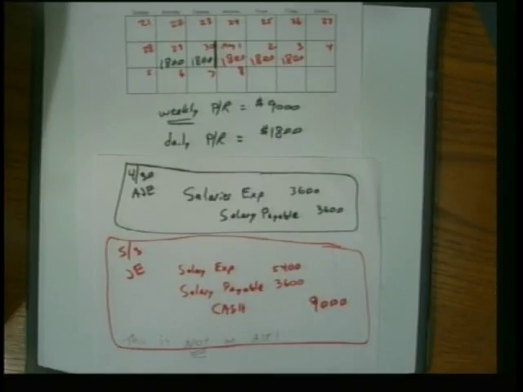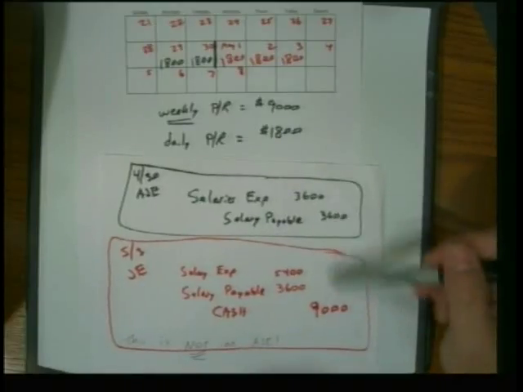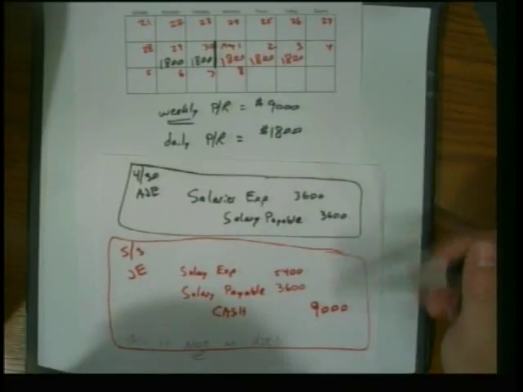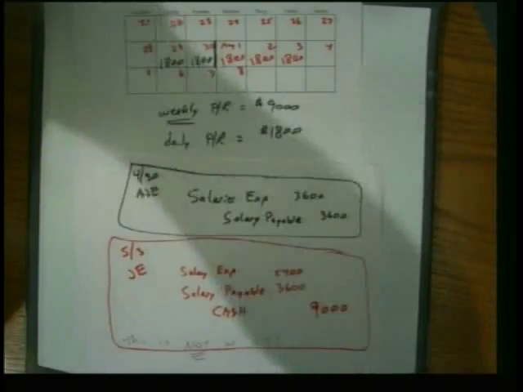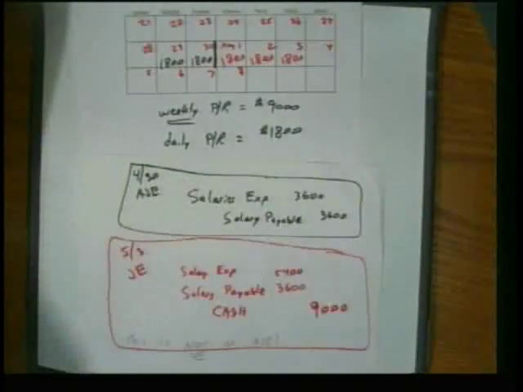Remember, an AJE does two things. It brings an asset or liability amount to its proper balance, and it records an expense or revenue. So see how these entries accomplished all of that? Make sense? Okay, let's have you do one of these. Let's try to do another one now that you kind of know how to do it. Let's do quick study 3.5.